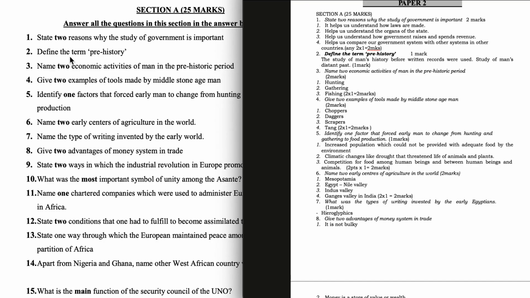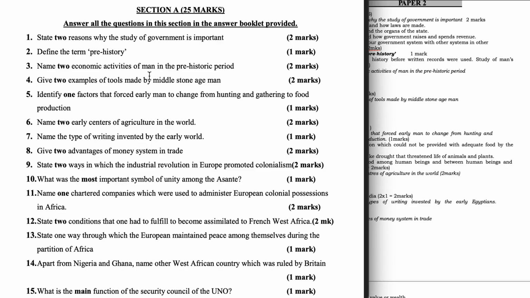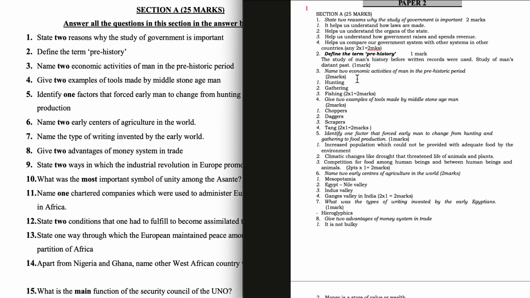Question 2. Define the term prehistory. It is the study of man's history before written records were used. Or you can say it's the study of man's distant past. Question 3. Name 2 economic activities of man in the prehistoric period. Hunting, gathering, fishing. So you can give any 2.